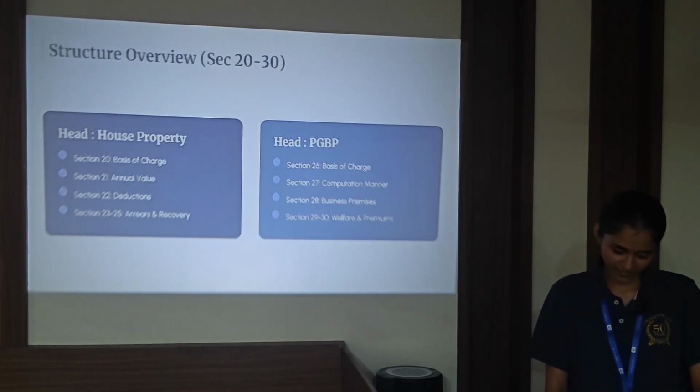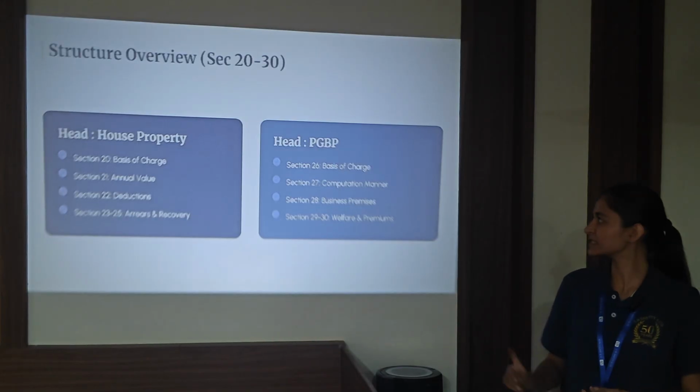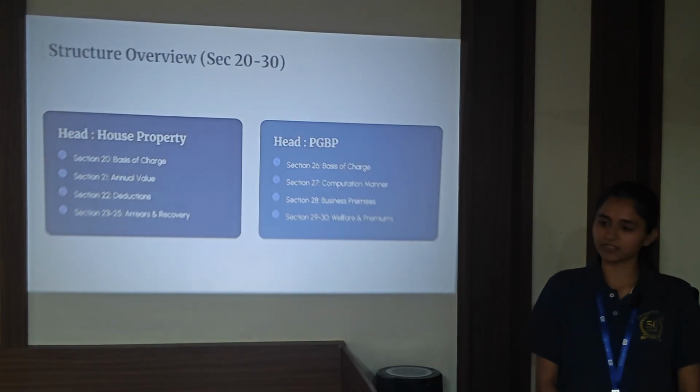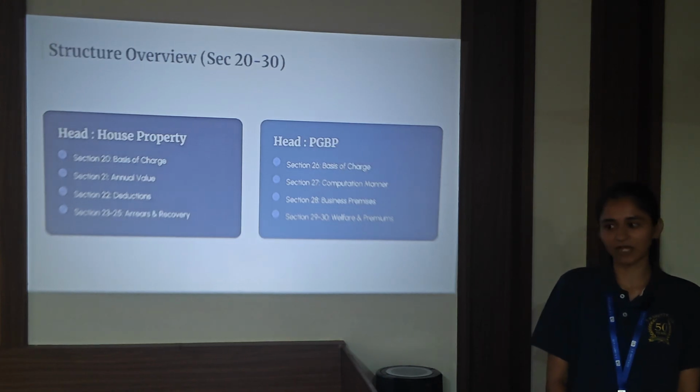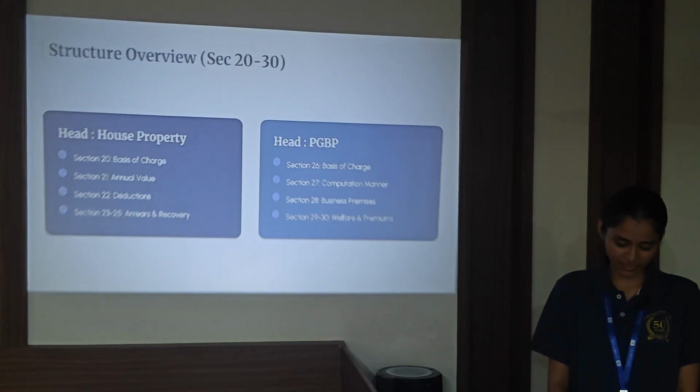Section 13: all kinds of income starting from salary, income from house property, PGBP, capital gains and income from other sources. Section 14: what was section 14? Expenditure related to income that doesn't form part of total income also doesn't form part of it. Yes. Section 15: salaries. We are starting from the first head of income, that is salaries.